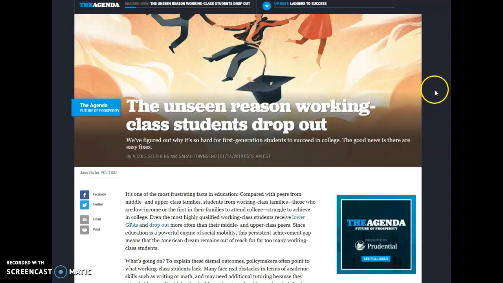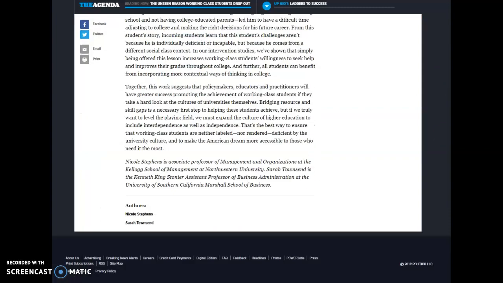But when asked for the publisher, you need to go right to the bottom of the page and see right here where it says Politico LLC. That's actually the name of the publisher. It's the name of the journal and it's the name of the publisher.